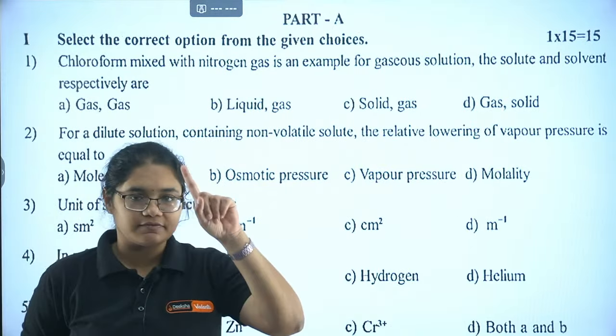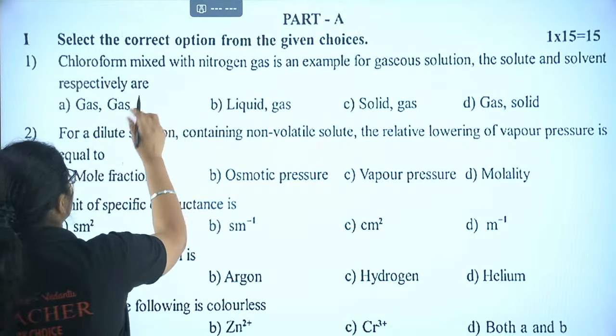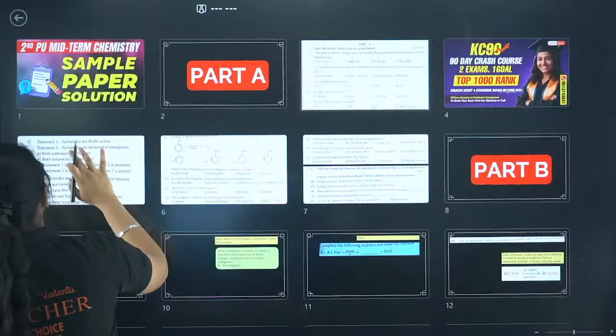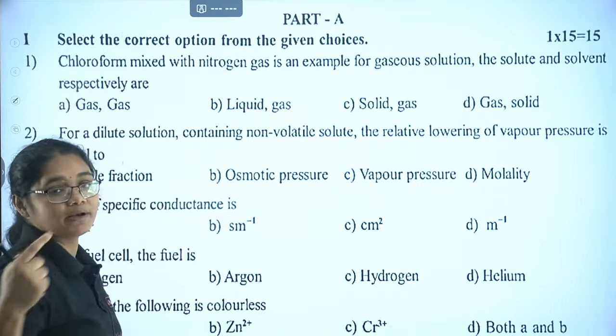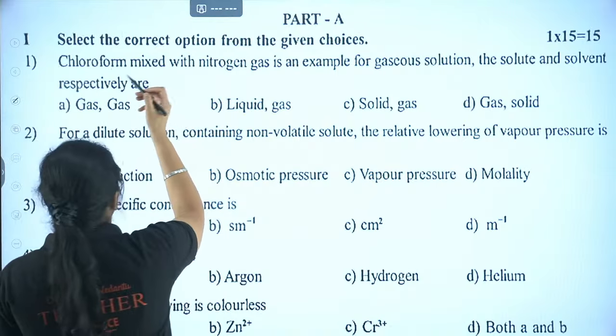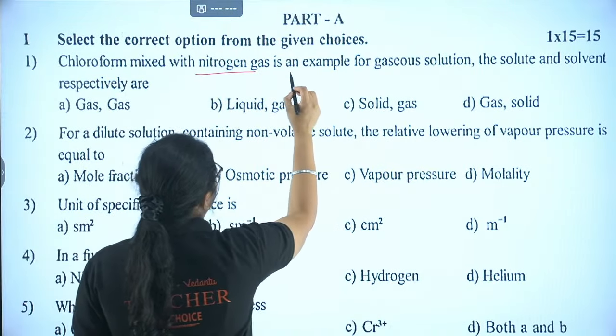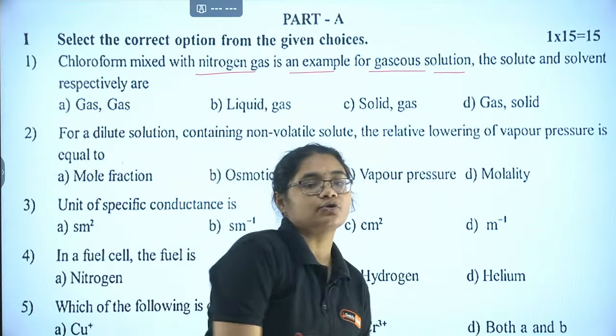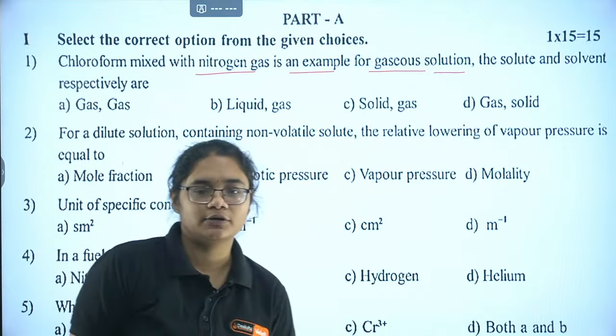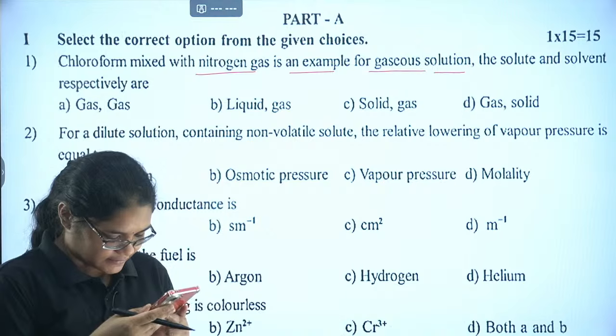Now let's start with the first question, from the 2024 midterm paper. Chloroform mixed with nitrogen gas is an example of a gaseous solution. The solute and the solvent in the following is. Very simple question. All of you can easily answer this.